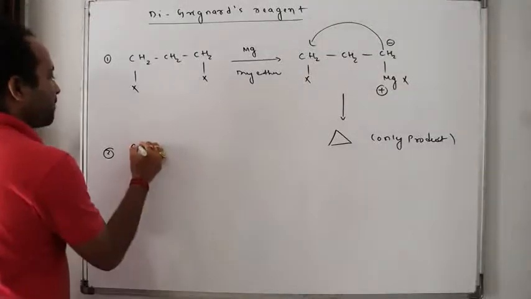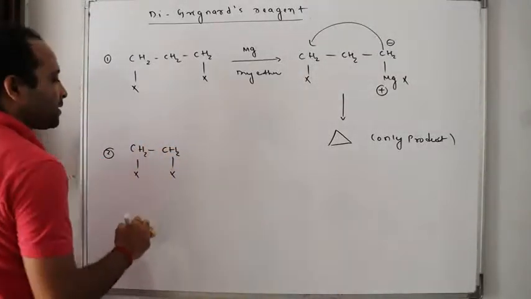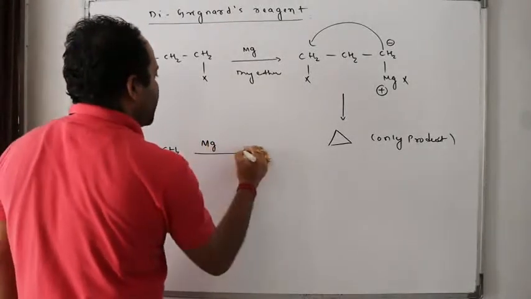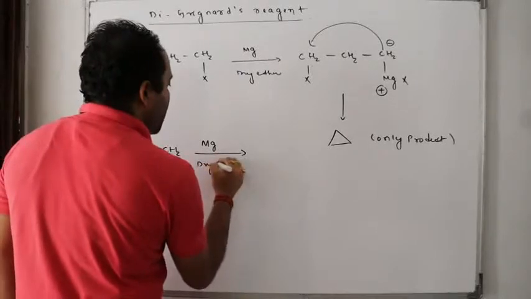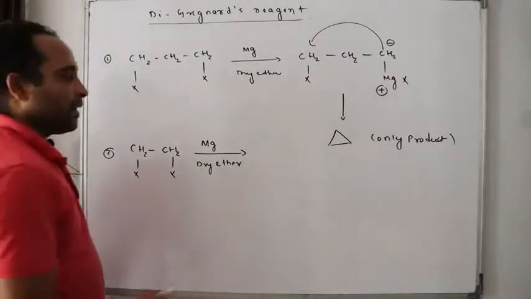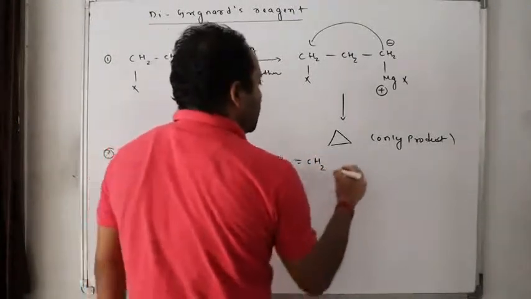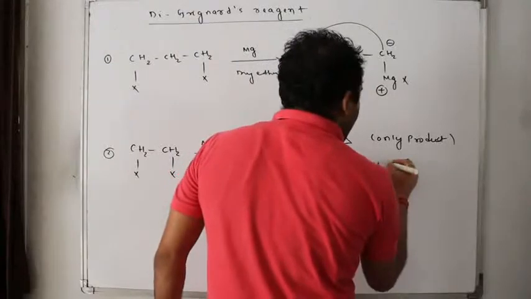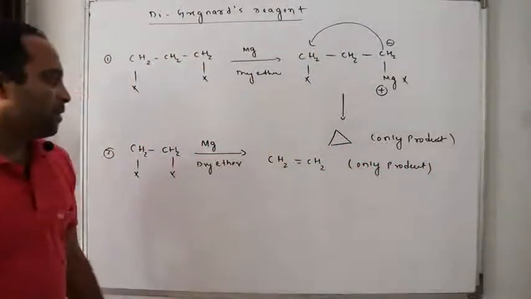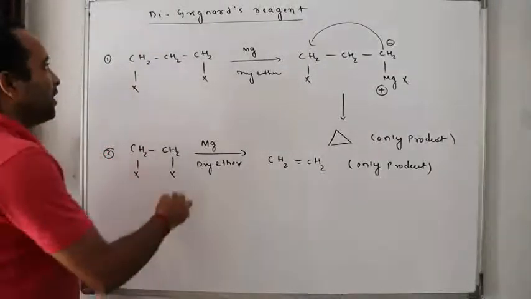Similarly, if I take here CH2, CH2, X, and to this I add magnesium in dry ether, what will I get here? I will get CH2 double bond CH2 as the only product. Remember, there is no chance of formation of di-Grignard's reagent. So these are the note points.